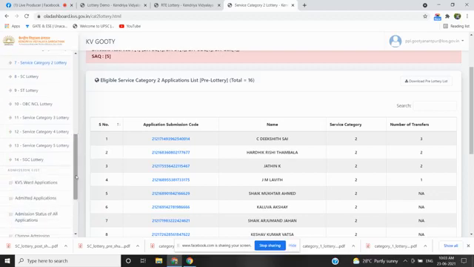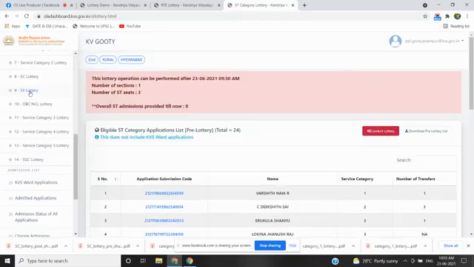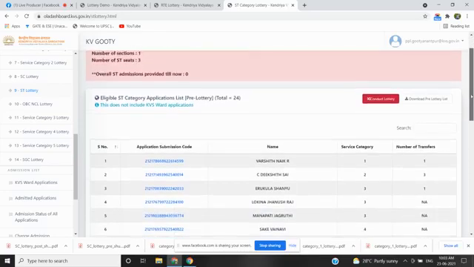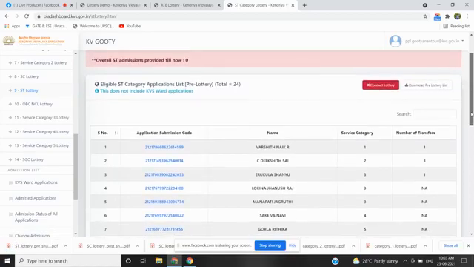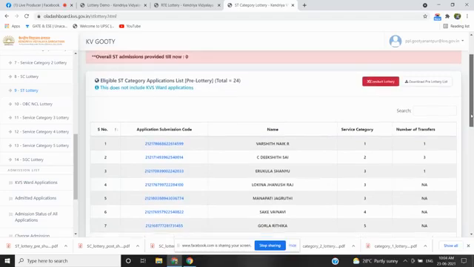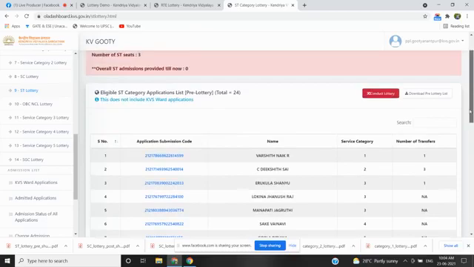Next I am going for the ST lottery. Here also 7.5% of reservation is provided by the central government for ST candidates, and 7.5% in 40 is 3 seats for one section. Next I am going to download the pre-lottery list. You can see the total number of applications received under this is 24. I am going to click on conduct lottery.